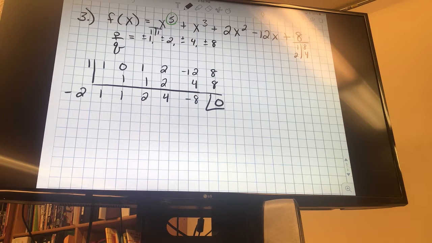So I'm going to synthetically divide again by negative 2. The original, so 1, 1, negative 2, negative 1, 2, 4, negative 8, negative 4, 8. Okay, am I down to a quadratic yet? Nope, one more. So let's see what else. I tried negative 2, 4, negative 4, 8, negative 8. None of the rest of them work. That's impossible. No, not impossible, imaginary. So we found 2 real ones so far.